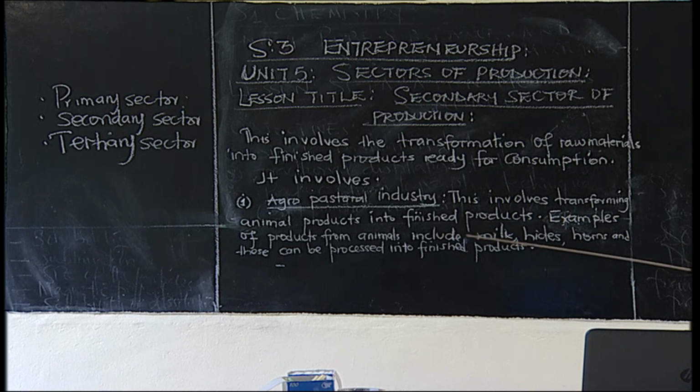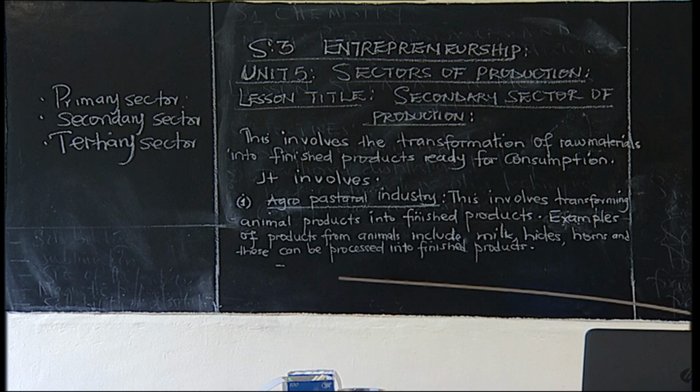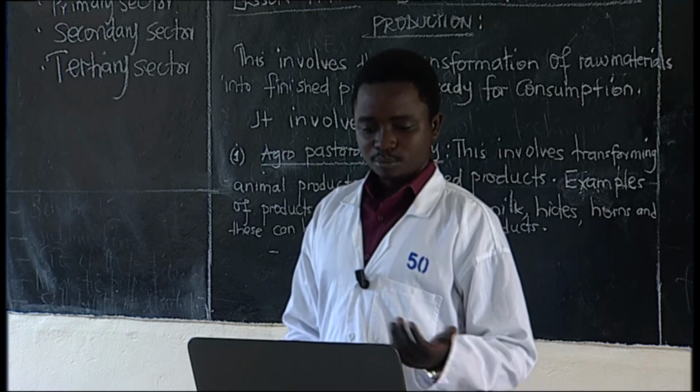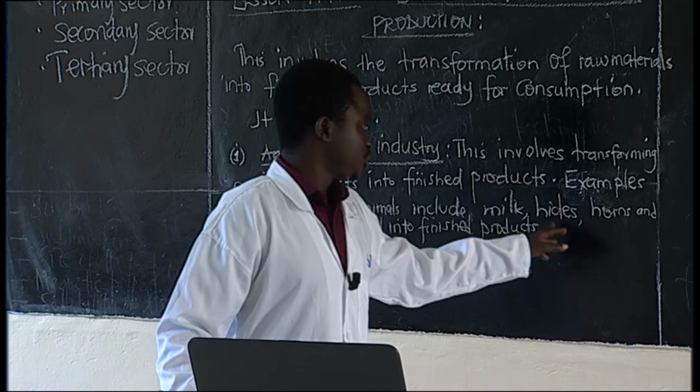Examples of such products: milk, hides, horns. These can be processed into finished products. So these are raw materials from that.